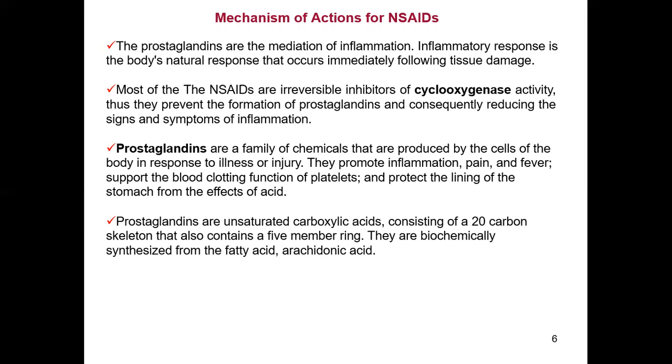Prostaglandins are saturated carboxylic acids. When we talk about the chemistry of prostaglandins, they consist of a 20 carbon skeleton and also contain a 5-member ring. This 20 carbon chain is attached with, or fused with, the 5-member ring. They are biochemically synthesized from fatty acids, mainly arachidonic acid. The synthesis of prostaglandins comes under the arachidonic acid pathway.